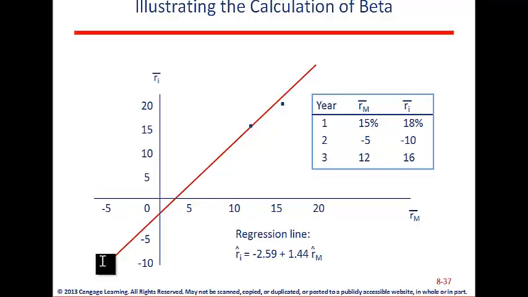You can see that since this point is higher and this one is lower, this red line should have been cocked down a little bit on the top and a little up on the bottom, and we would have gotten a better line. Regardless, 1.44 is what it says is the beta of this line, and this is one strategy for computing beta.